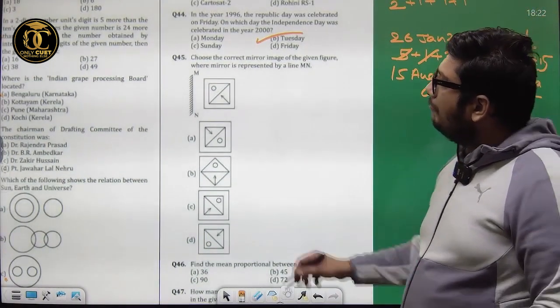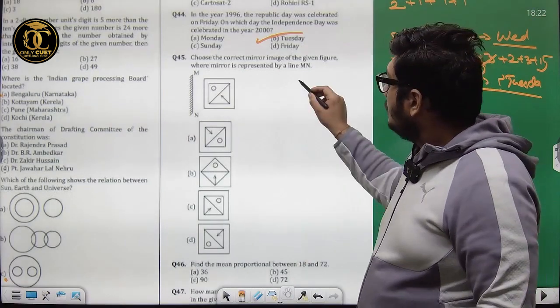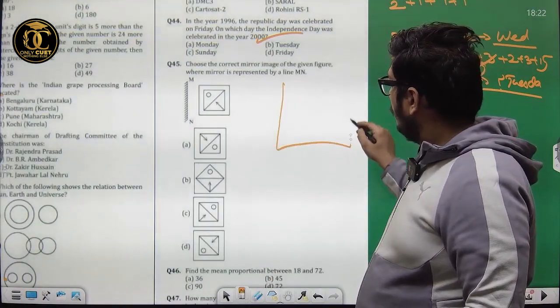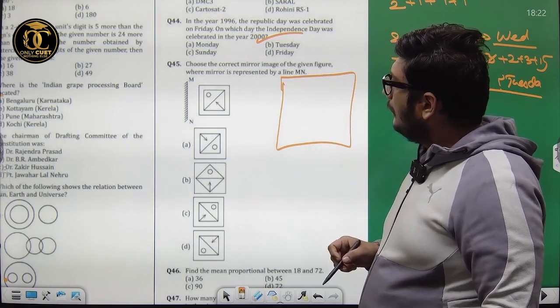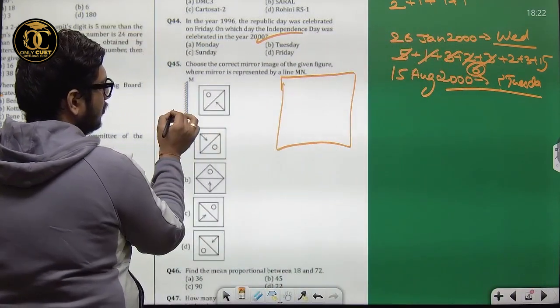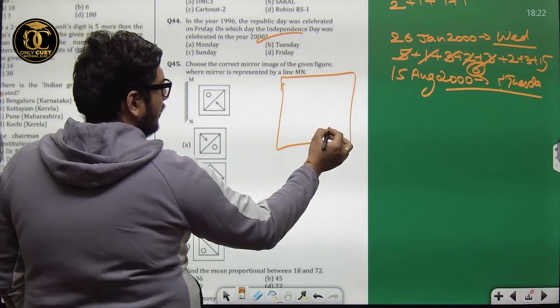Question number 45. We have to find the mirror image of this. If we have to find the mirror image, there is this mirror. The image would start from here.